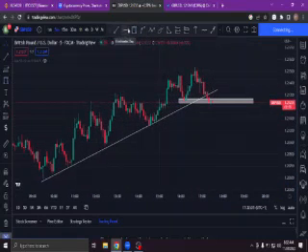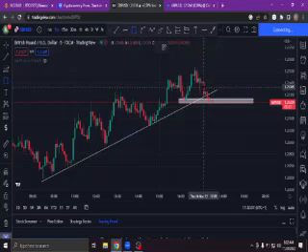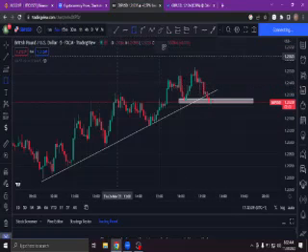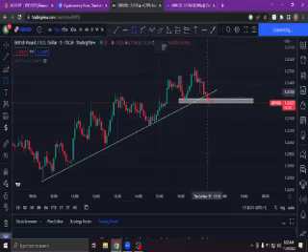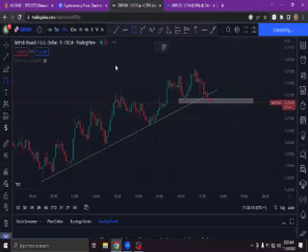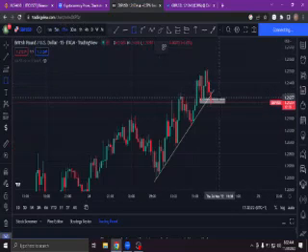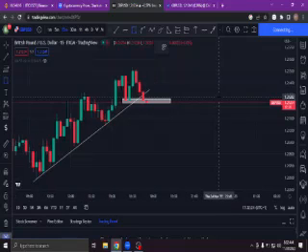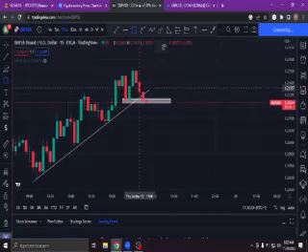So this is a change of character level, and since this is a change of character level, then what do we expect? This is an order block on the 5-minute chart, so you have an order block here. This is an order block. I have another order block here. So since we have two order blocks, then I prefer to get to the 15-minute chart. On the 15-minute chart, we have one order block. So on the 5-minute chart we had a hidden order block, and on the 15-minute chart we may have just one order block.